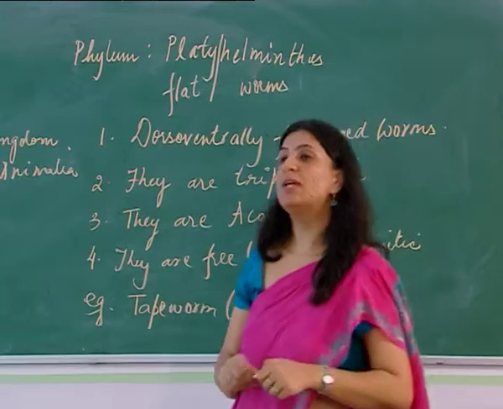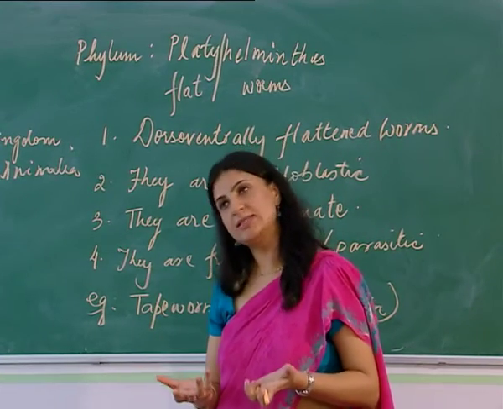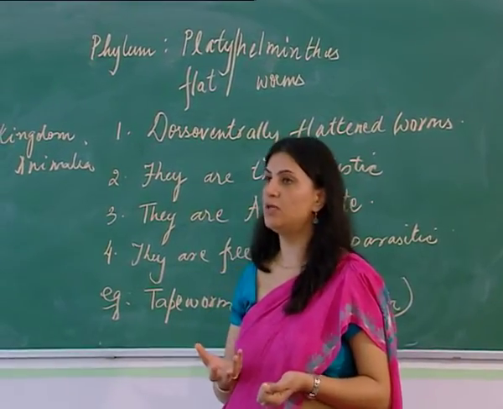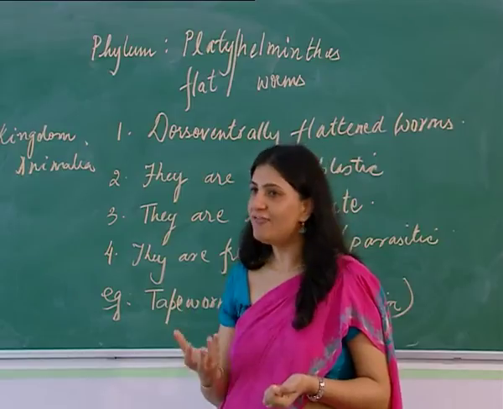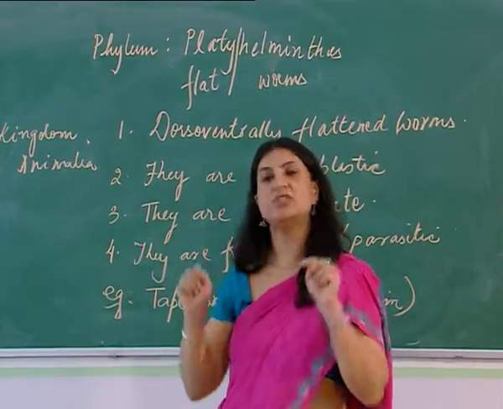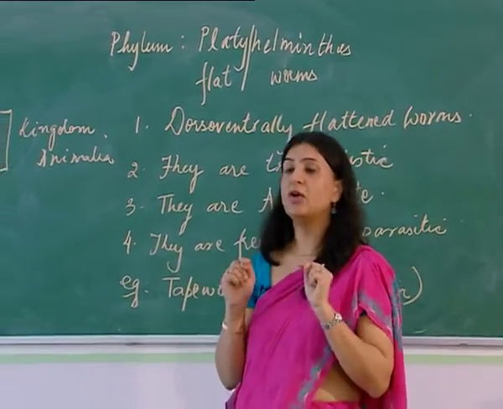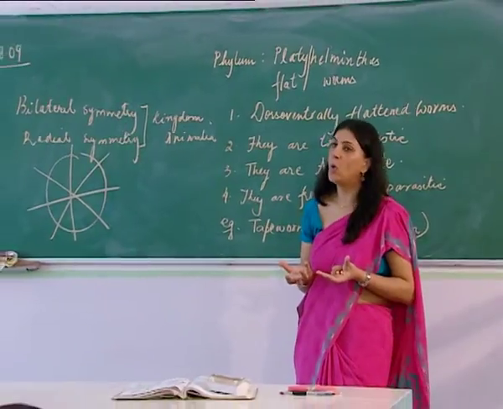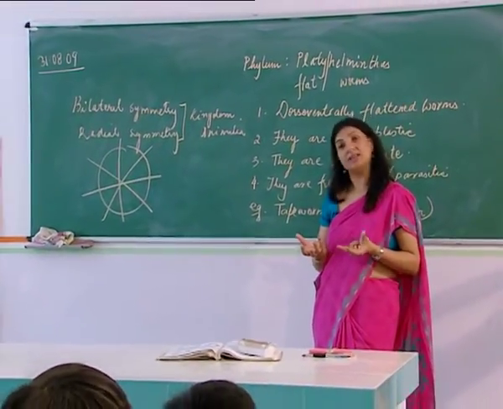Alright, very good. When we are talking of the coelom concept, we discussed in the last class, coelom is a body cavity in which all the body organs are embedded. If all 3 germinal layers are there in the body organization, it is triploblastic, and an organism is called a true coelomate when the coelom is lined by all 3 germinal layers. Alright, that is a true coelomate.